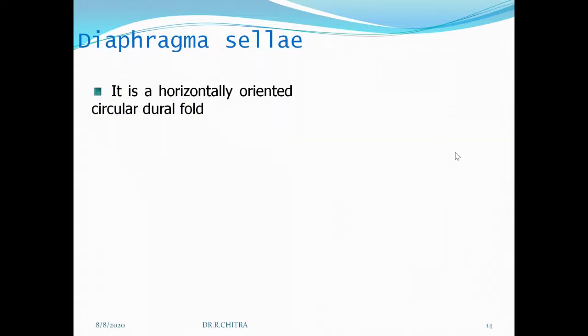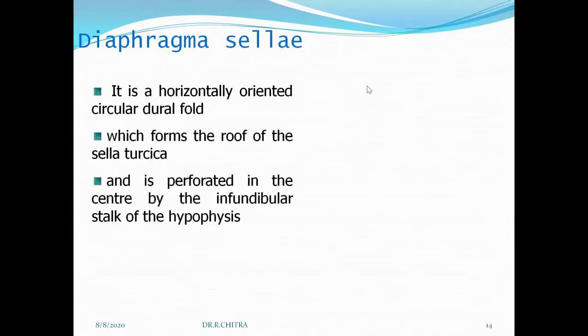Diaphragma sellae, it's a very short note. It's a diaphragm for the sella turcica. So you should know the sella turcica in the middle cranial fossa. Because it is like a diaphragm for the sella turcica, it is called diaphragma sellae. Again, it is transversely or horizontally oriented. Its shape is circular. It forms the roof of the sella turcica and it's perforated in the center by the